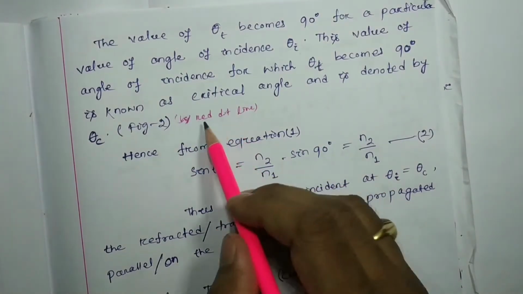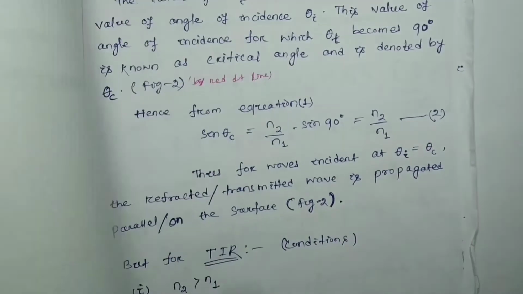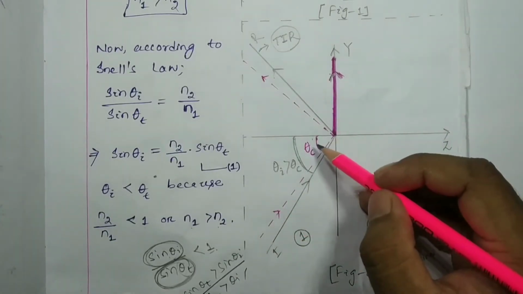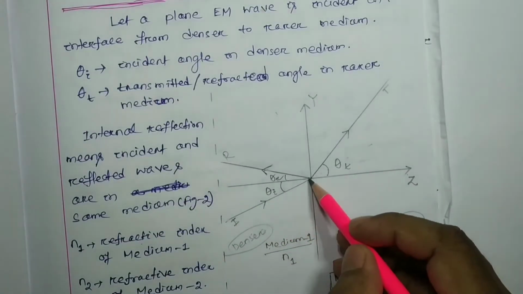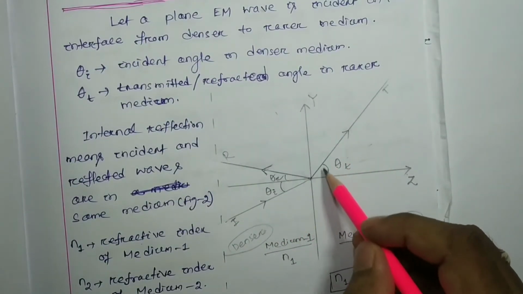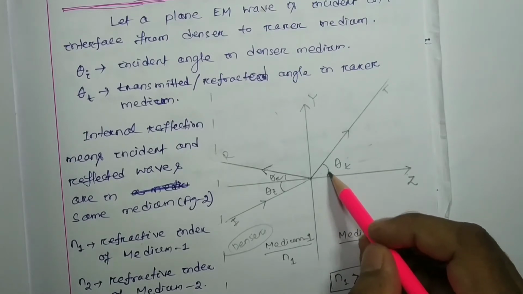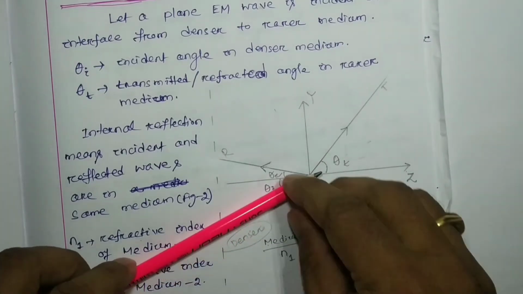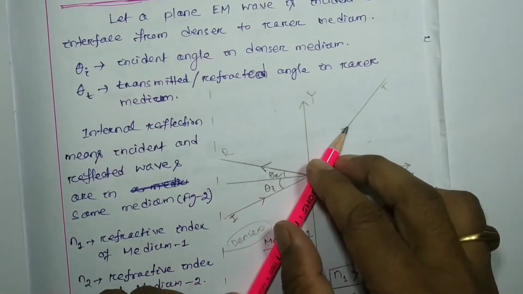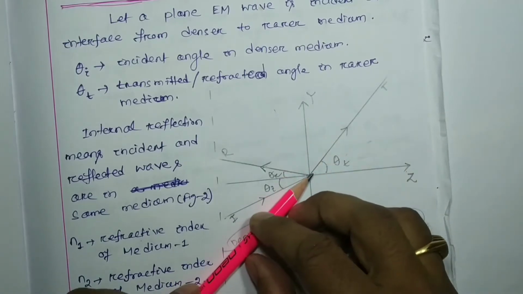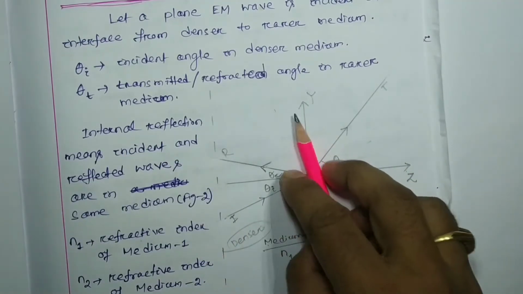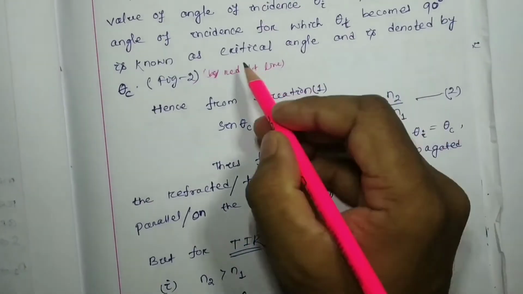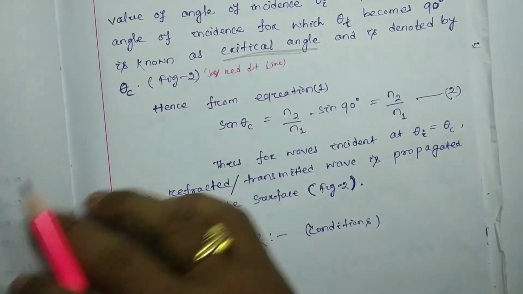Okay, for your reference, you can write over here that at any particular incident angle, we can get a transmitted angle, and the transmitted angle will always be greater than the incident angle. If I increase the incident angle, then the transmitted angle also increases. For a particular angle of incidence, it will be 90 degrees. That particular angle of incidence is called theta c, or the critical angle.